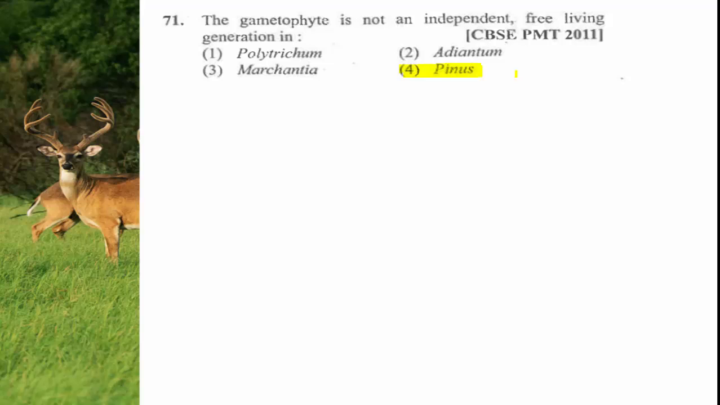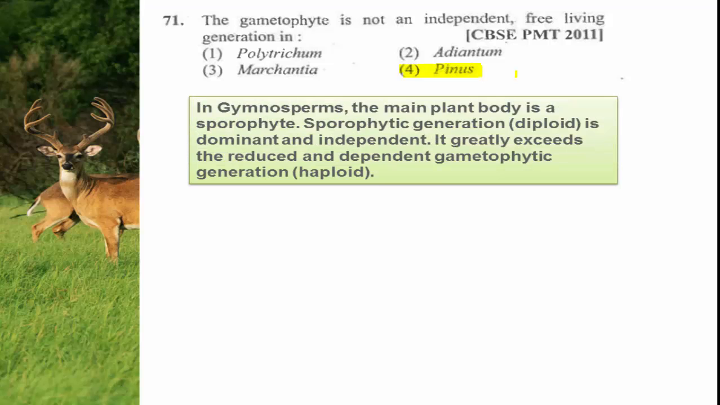It shows needle-shaped leaves, and a single plant produces both male and female cones on two different branches. And in all the gymnosperms, not only Pinus, whichever the gymnosperm is there, the gametophyte is not an independent and free living generation. It is present along with the sporophyte. Gametophyte is not the independent generation only in case of gymnosperms. Here is the same explanation.